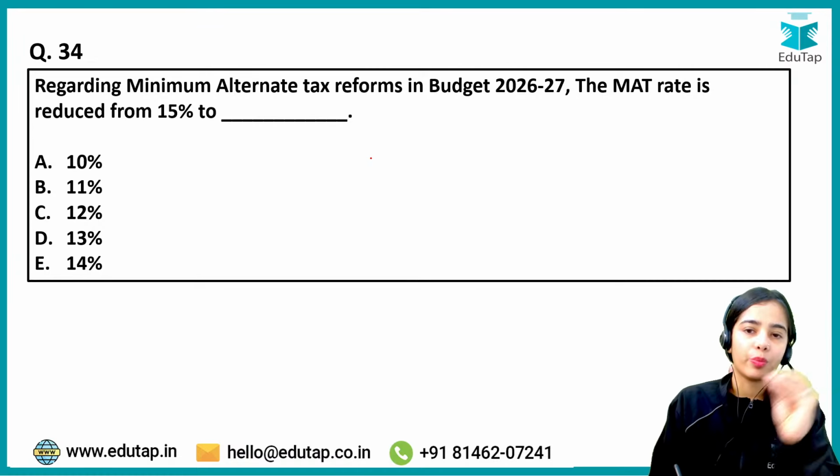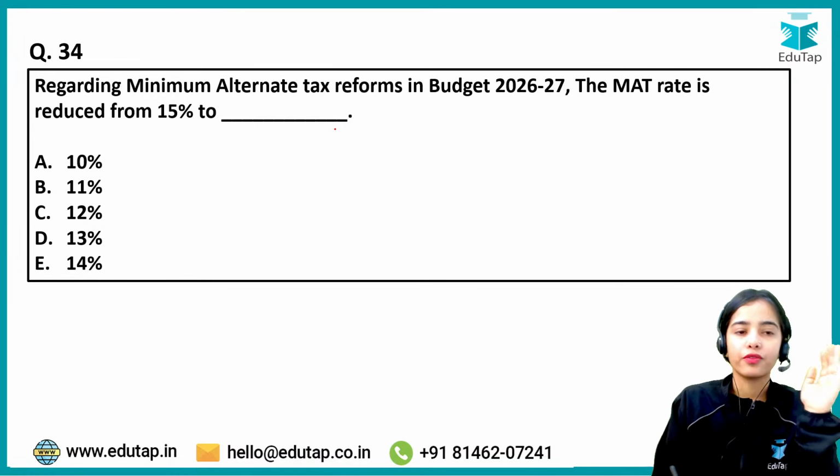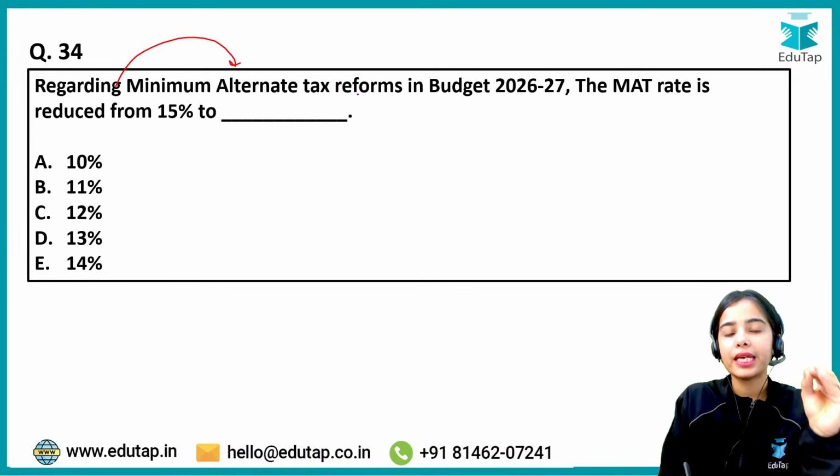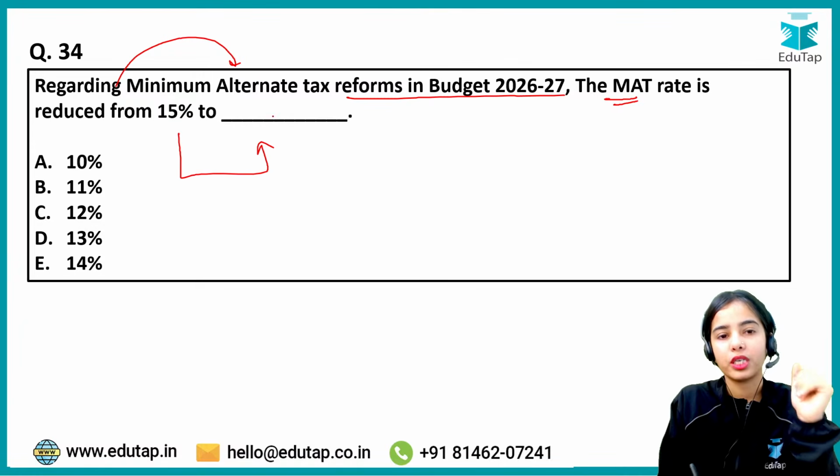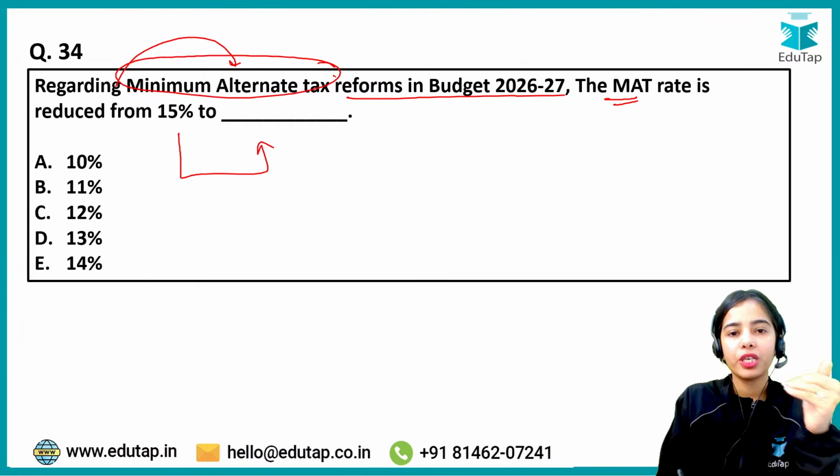Now this is again important because this is directly related to your tax reforms. Regarding minimum alternate tax reforms in budget 2026-27, the minimum alternate tax rate has been reduced from 15% to what percentage? So minimum alternate tax, this has to be paid by the corporates.